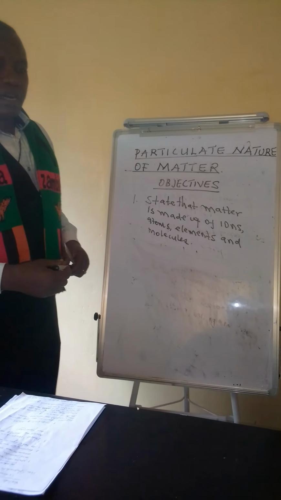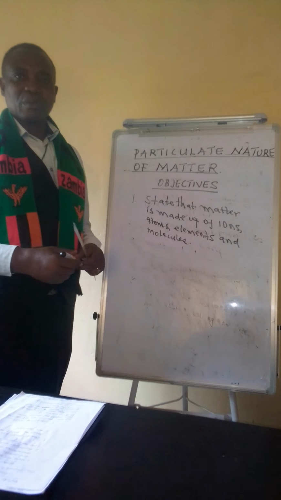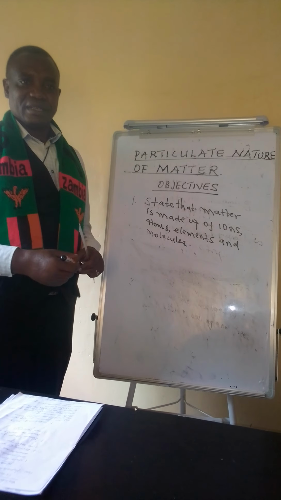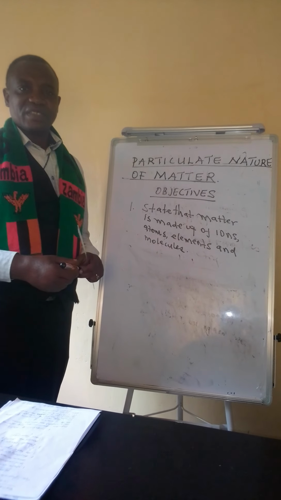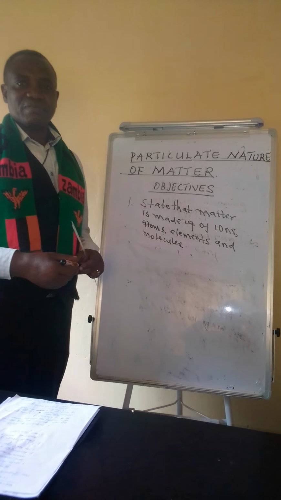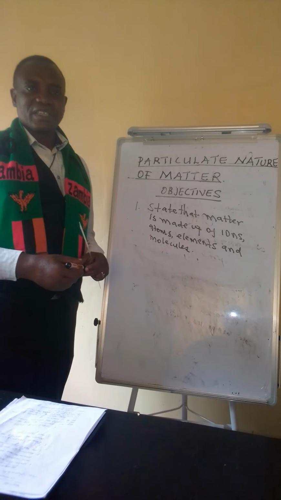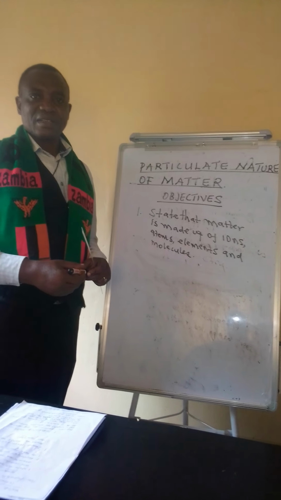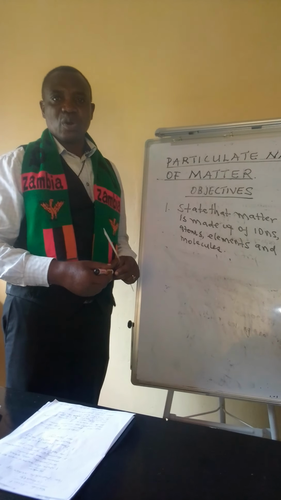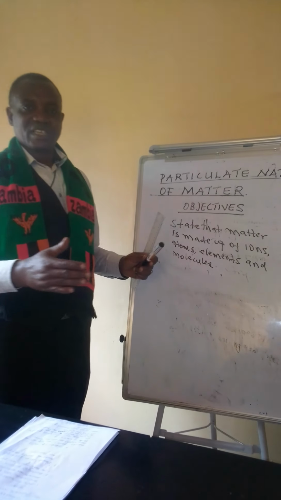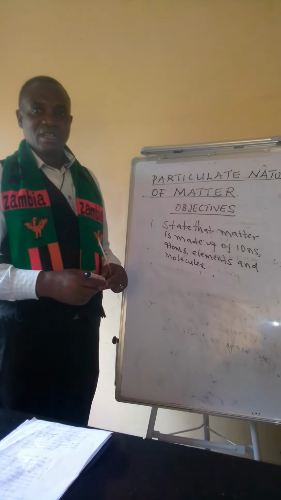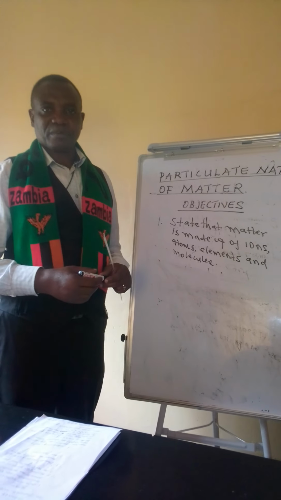First of all, we have to define what matter is. So the basic definition of matter is that matter is a substance that has mass or occupies space. Or sometimes people prefer to say it is a substance that has weight and occupies space.